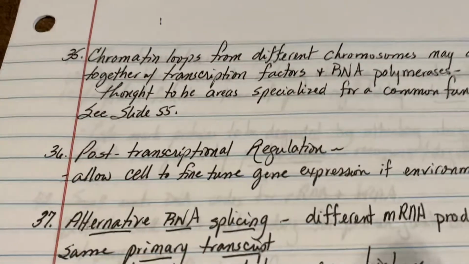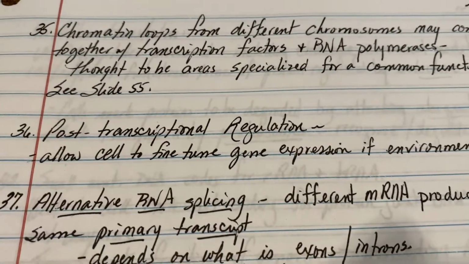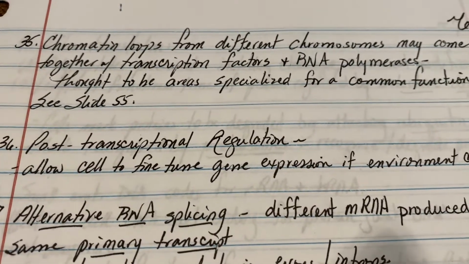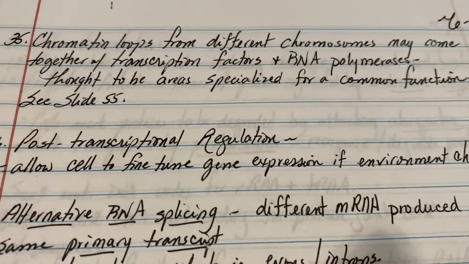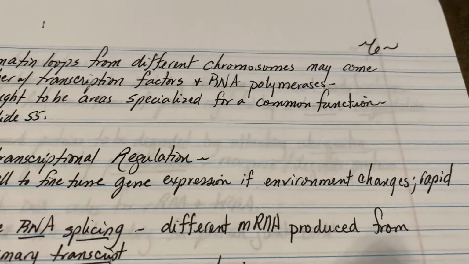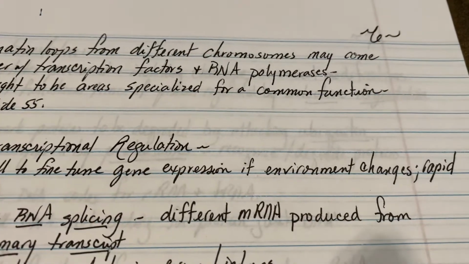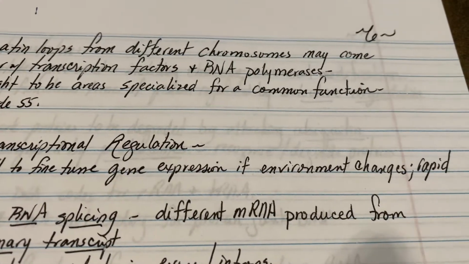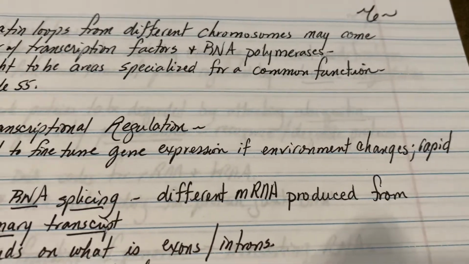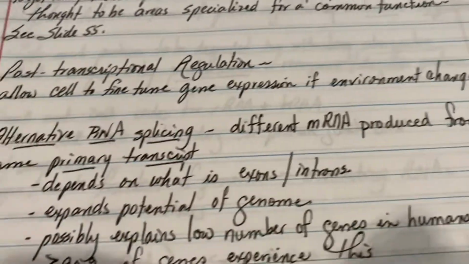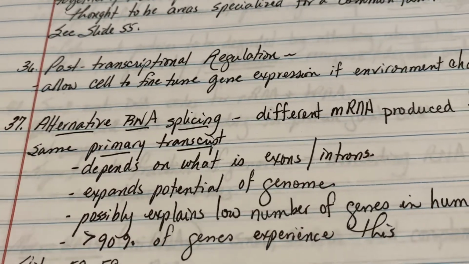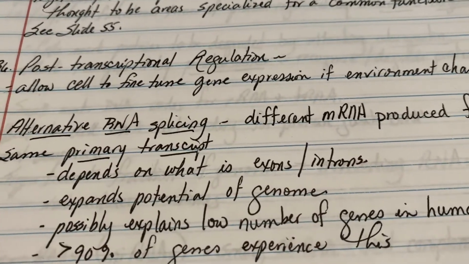We also can regulate gene expression in a post-transcriptional way. And this is very important because it allows cells to fine-tune their gene expression, particularly if the environment is changing. If the environment is changing rapidly, the cell needs to be able to respond rapidly. One of those is what we call alternative RNA splicing. So important.